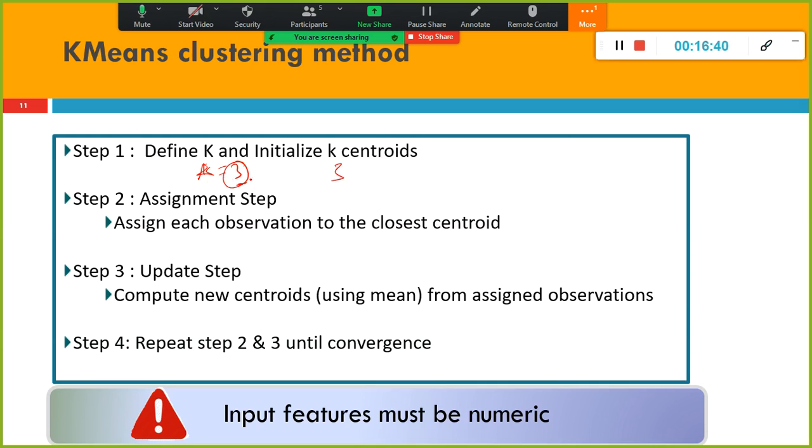As soon as you define the number of groups or clusters, behind the scenes it creates 3 cluster centroids. The second step is the assignment step, and the third step is the update step.